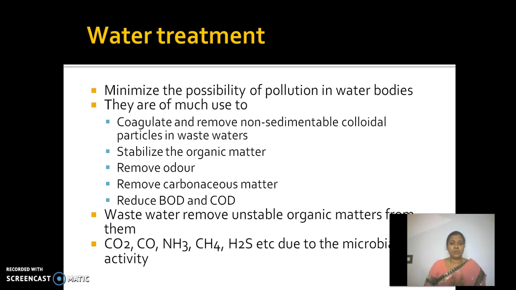So it removes unstable organic matter, and once the organic matter is dissolved or metabolized, the organic substances are converted into inorganic substances by microbial activity.